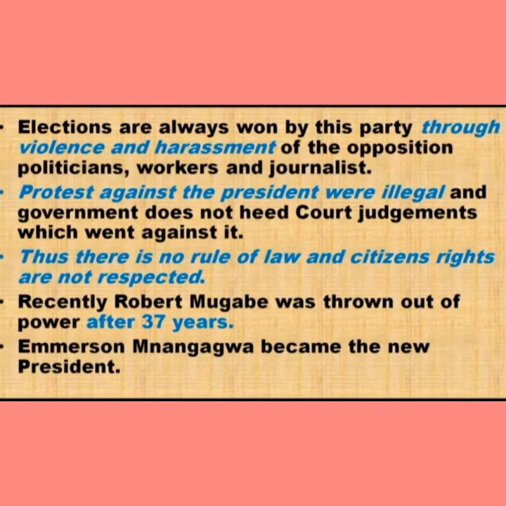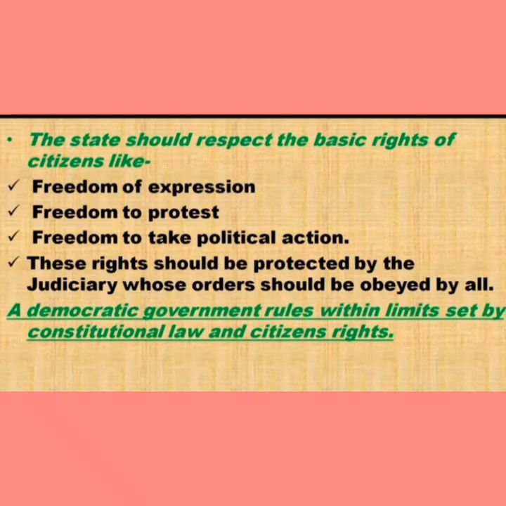Okay children? So children, on the basis of the example of Zimbabwe, the conclusion derived is that states should respect the basic rights of citizens like freedom of expression, जो कि जिम्बाब्वे में नहीं था, freedom to protest, which was not in Zimbabwe, freedom to take political action, that was also not in Zimbabwe during the time of Mugabe. So these rights should be protected by the judiciary, as I told you earlier, whose order should be obeyed by all. So हम कह सकते हैं, from the above discussion children, a democratic government rules within the limits set by constitution, law and citizens' rights.